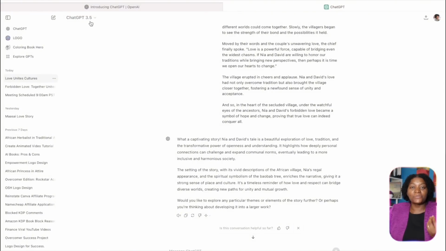ChatGPT has released a new GPT that if you click here, you are going to see 4.0. This one is also free and you can use it to generate your images. This other one is a paid one, you don't need it. So you are going to see this 1, 2, and this one is also free. I want you to go ahead and click on this one that says 4.0.